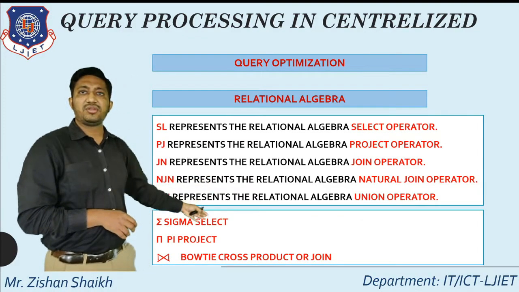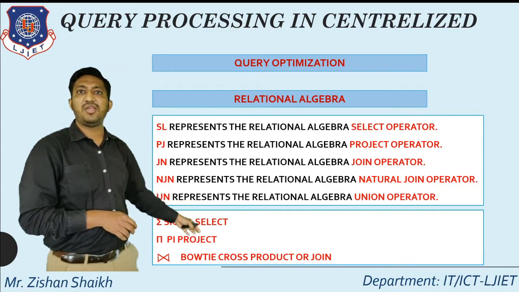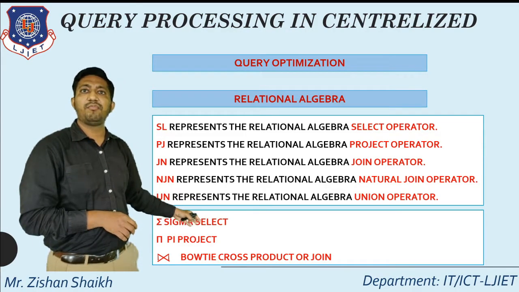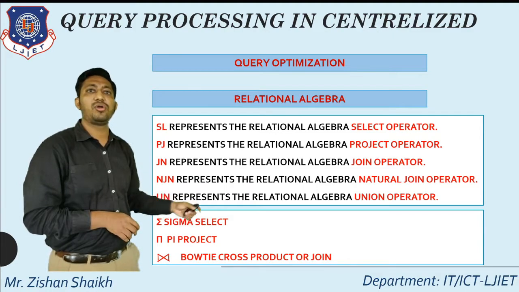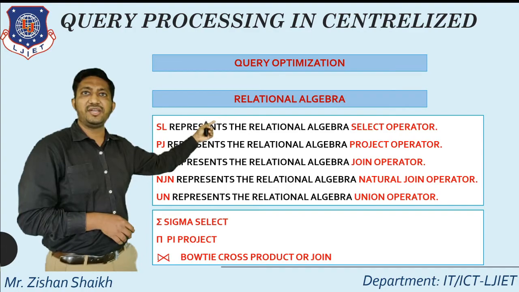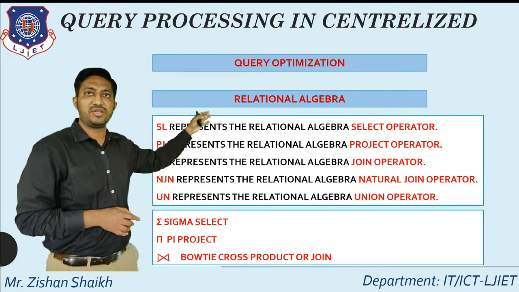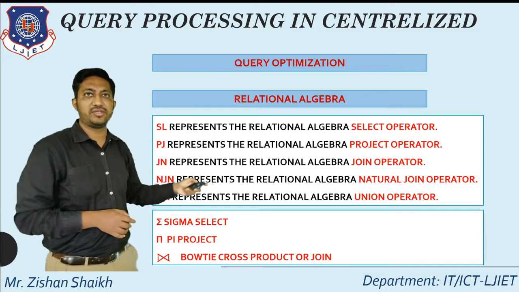Okay. Next, three symbols will be used in the example: sigma for selection, pi for projection, and the bowtie symbol for our cross product or join operation. This particular symbol and syntax will be used in the next example. So you must take care about all these shortcuts.